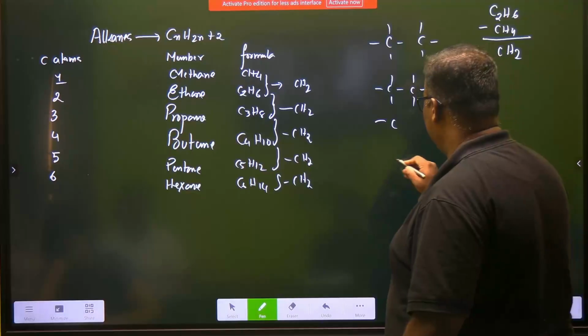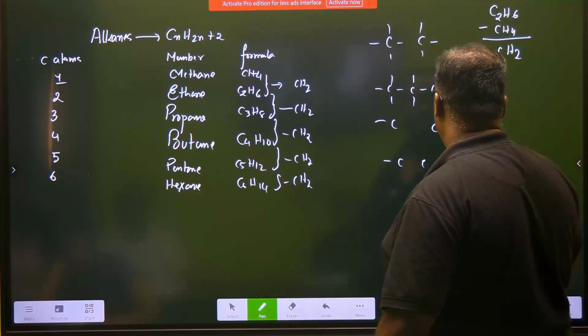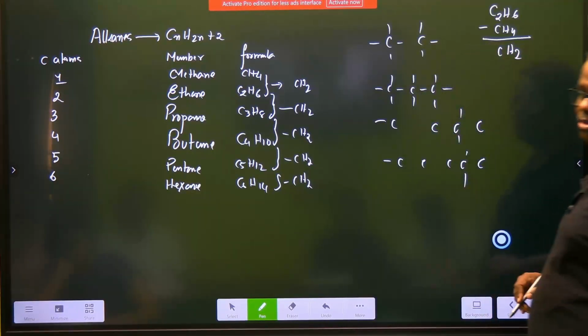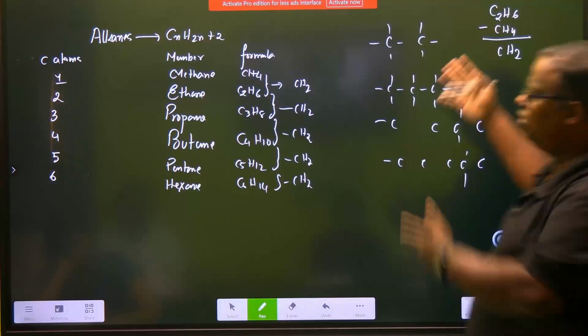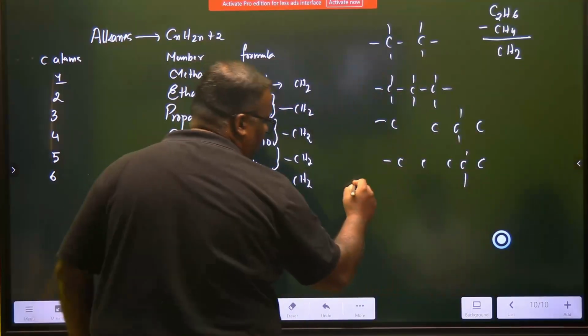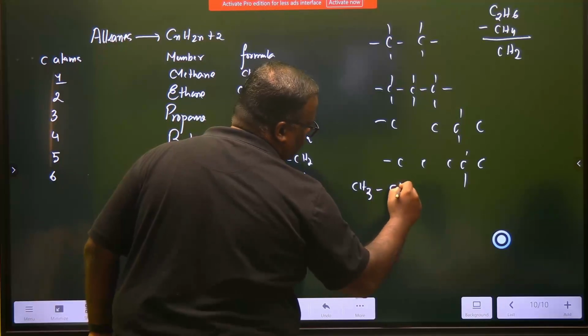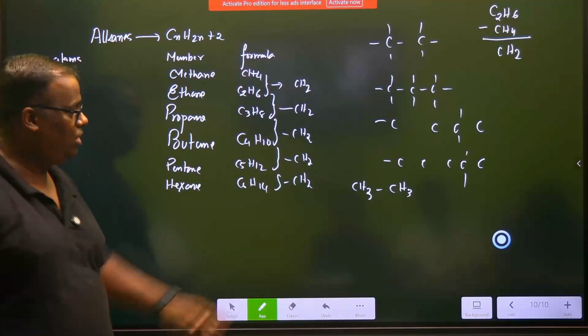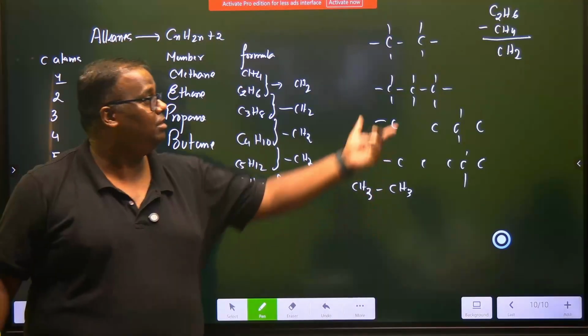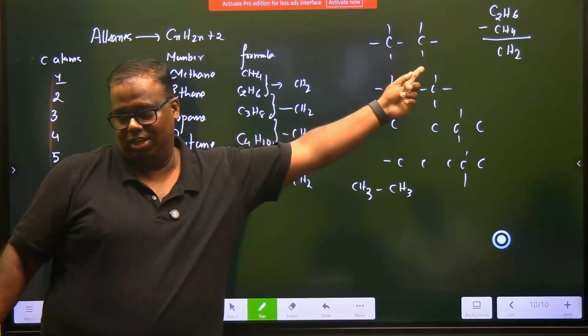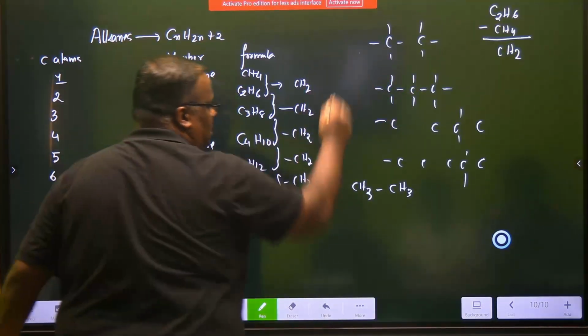If you want pentane, introduce one more CH2. This looks more complicated. Let us make it easier. CH3, CH3. What is this, children? CH3, CH3. Ethane. Right? This is nothing but this.